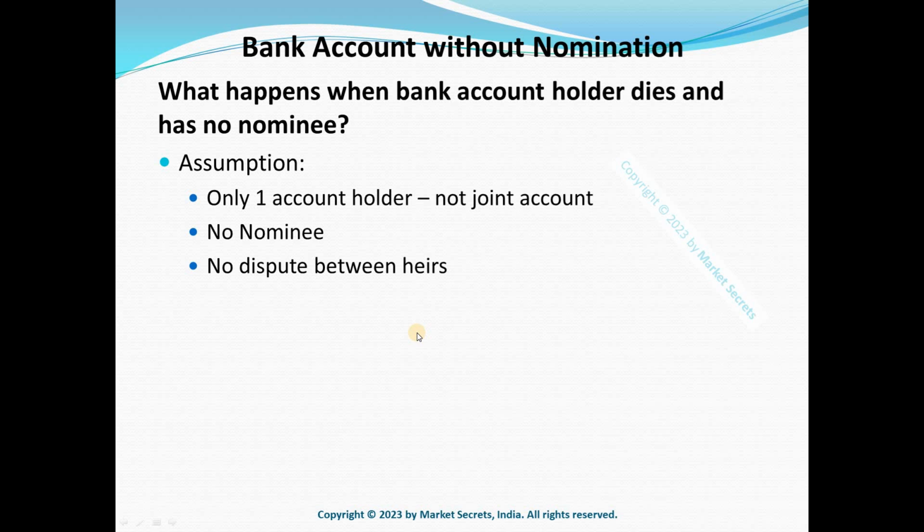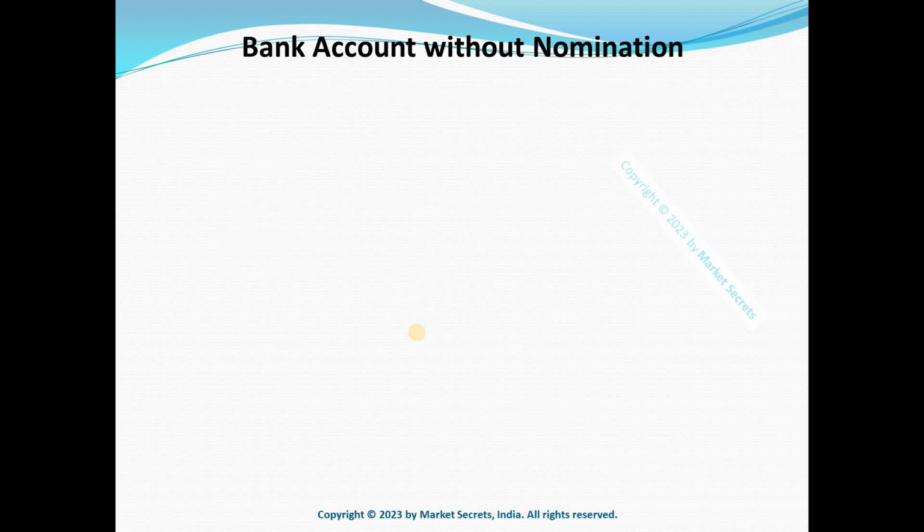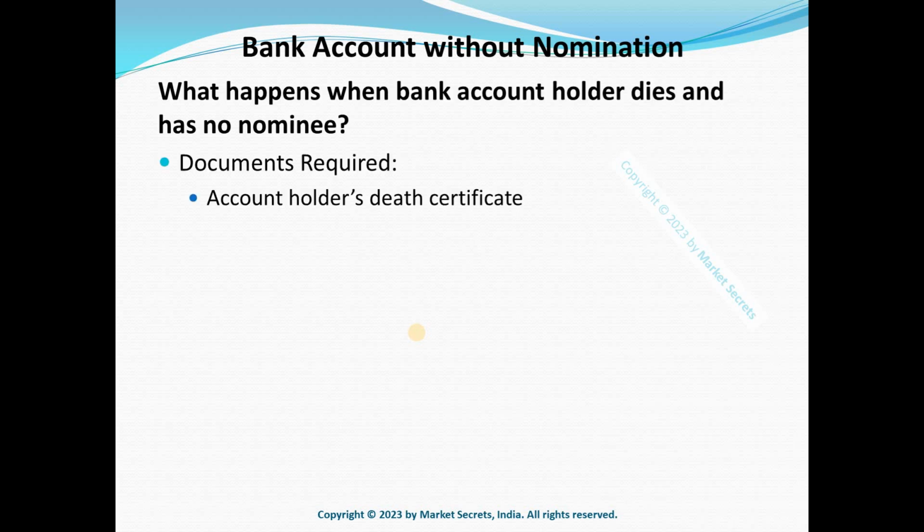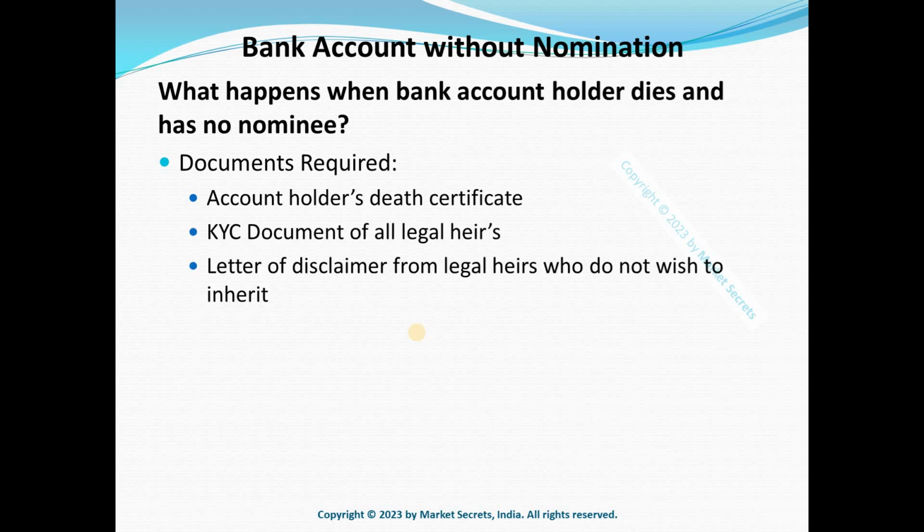Since there is no nominee, the bank has to settle through legal heirs, and we are assuming that there are no disputes between the legal heirs. So with that assumption, let's look at what documents we would need. We would need the original account holder's death certificate, the KYC documents of all the legal heirs, and the letter of disclaimer from the legal heirs who do not wish to inherit.